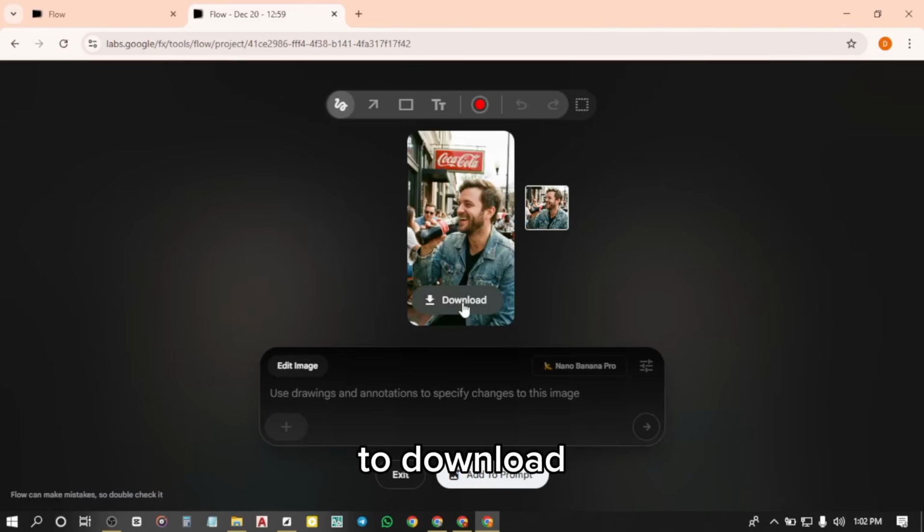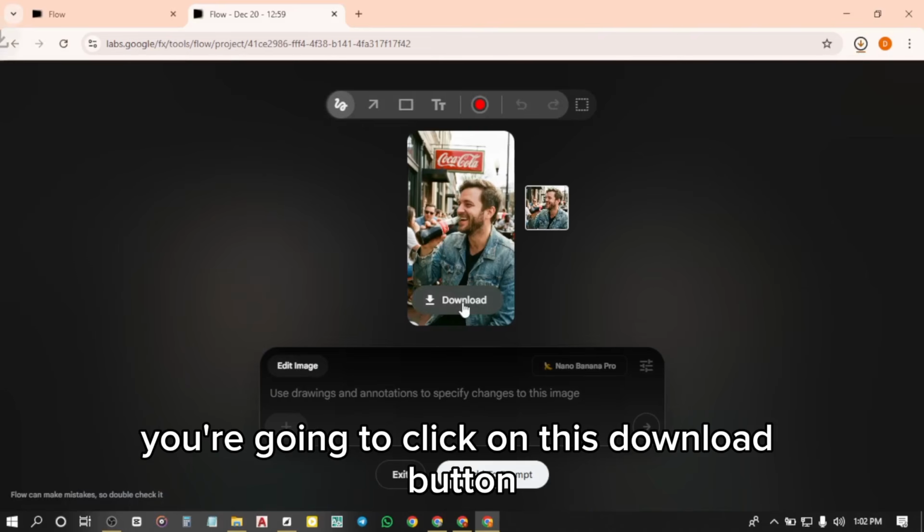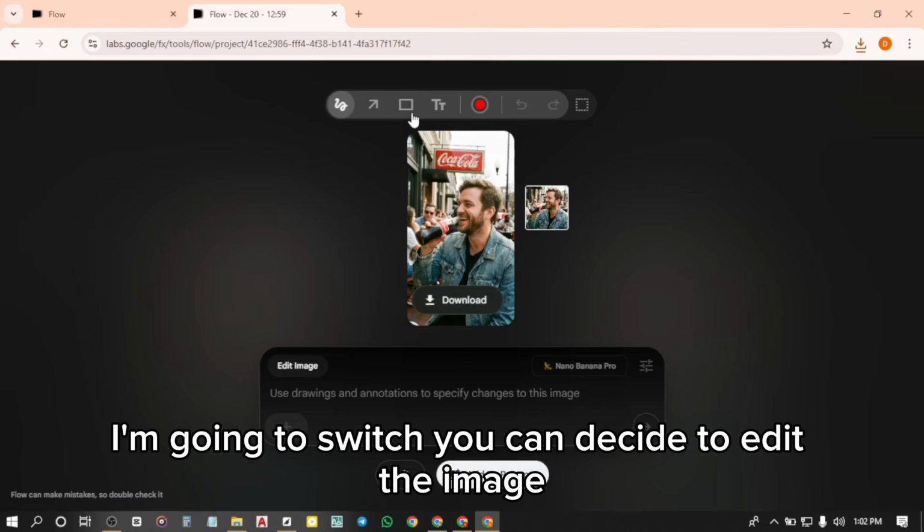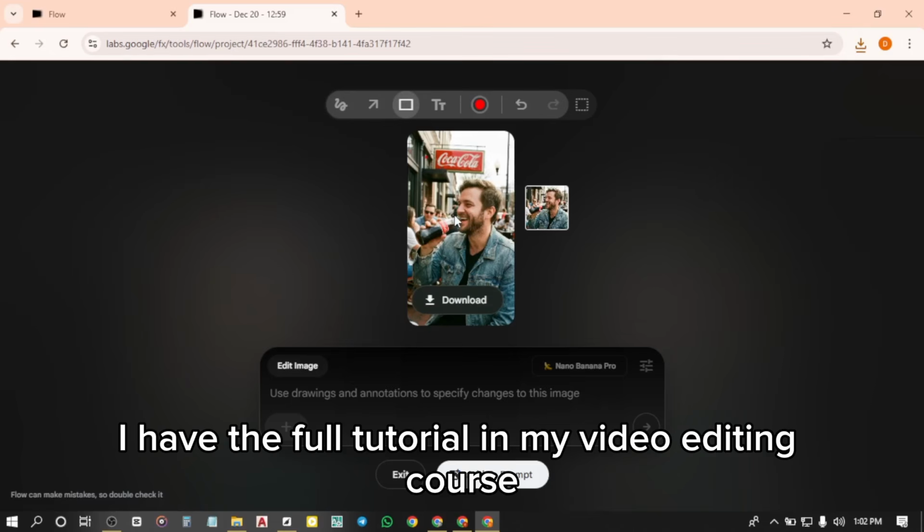To download, you're going to click on this download button. The download is done. Now I'm going to switch. You can decide to edit the image. Don't worry, I have the full tutorial in my video editing course.